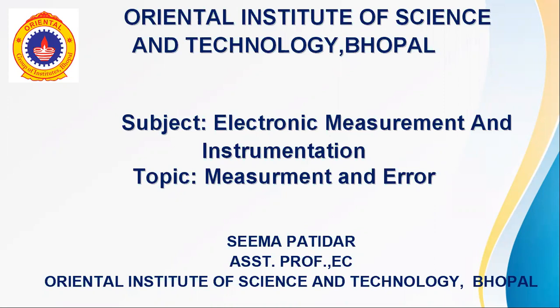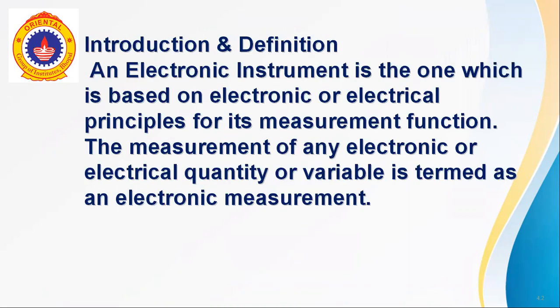The subject is electronic measurement and instrumentation, in which we will discuss measurement and error. First of all, introduction and definition. An electronic instrument is the one which is based on electronic or electrical principle for its measurement function. The measurement of any electronic or electrical quantity or variable is termed as the electronic measurement.